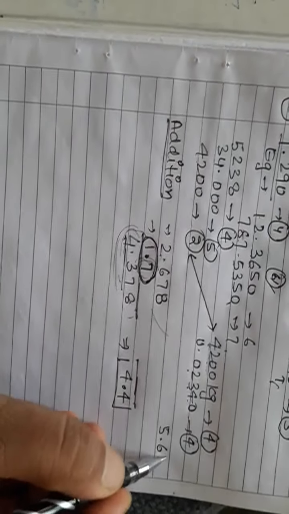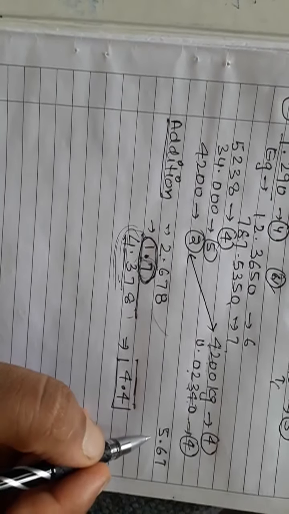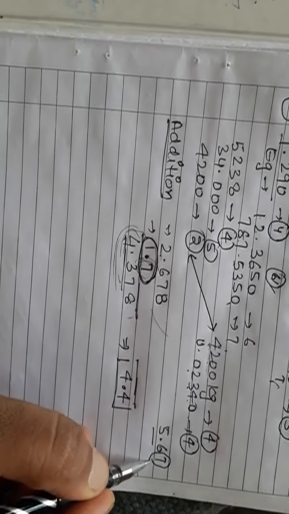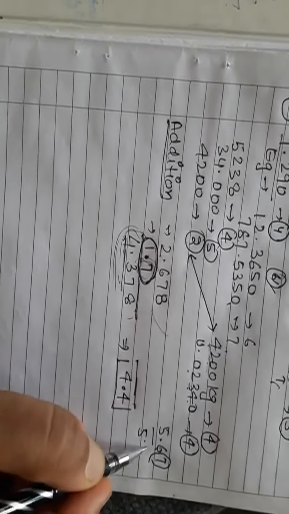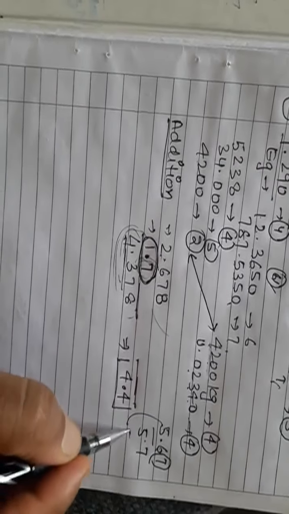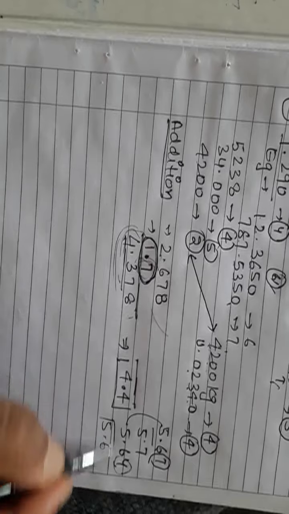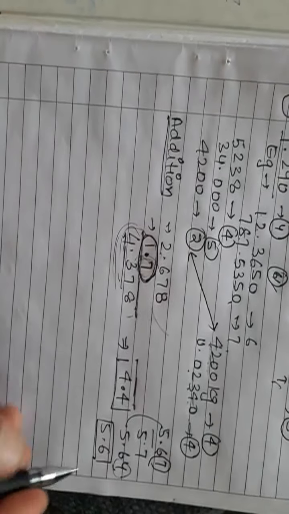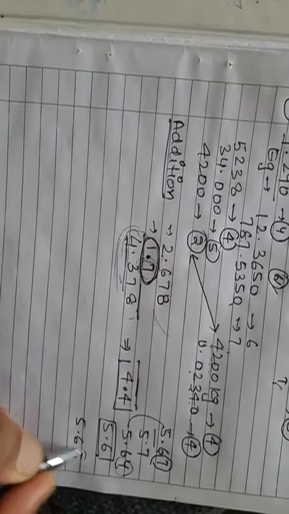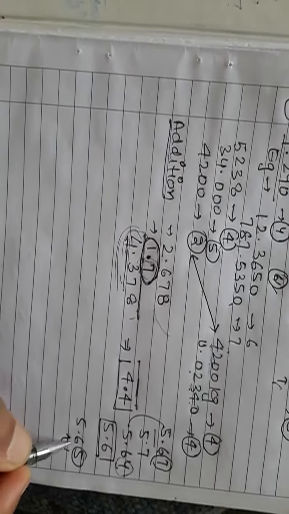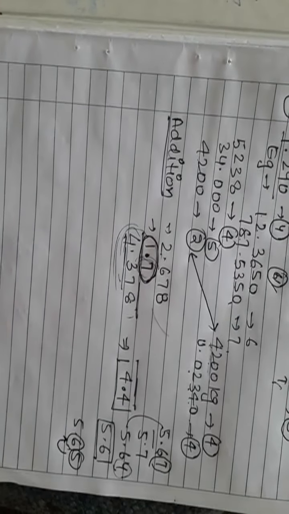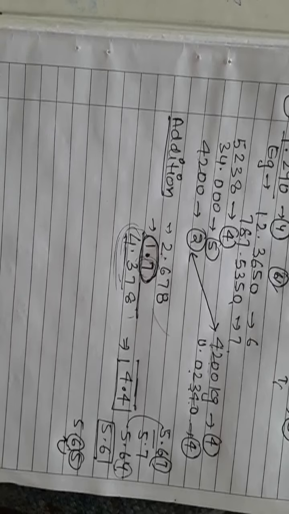If it is 0.567, and I want to round off up to 2 digits: if the number is greater than 5, then you will increase the previous number by 1. But if it is written 1.64, this number is less than 5, you will retain it as it is, 1.6. And if the digit is 5, then depending upon even or odd, we can replace. If it is even, then you will increase. If it is odd, then you will retain it as it is.